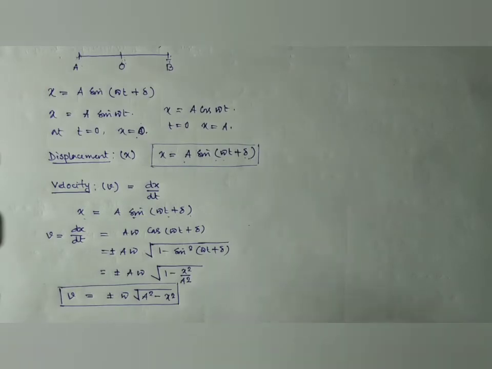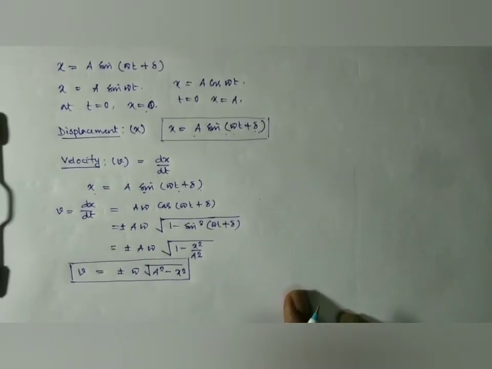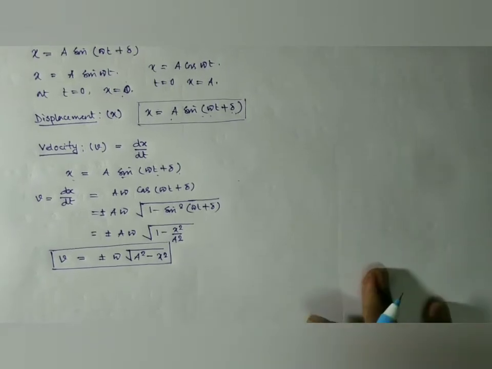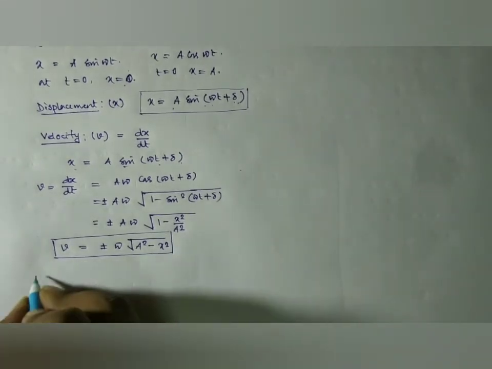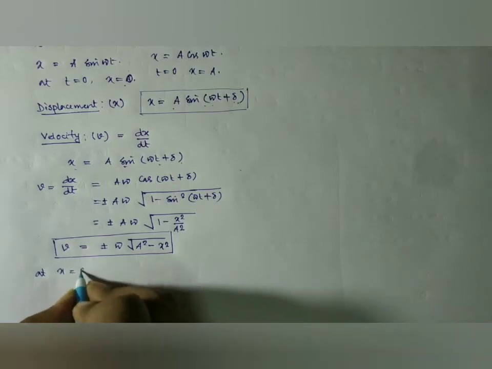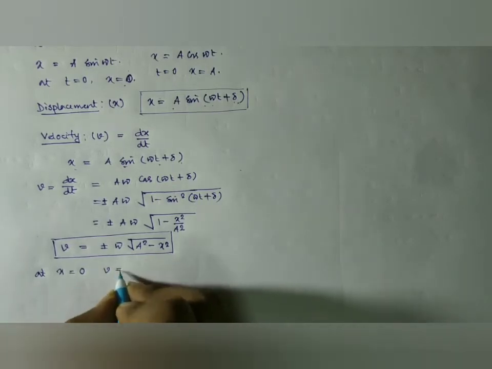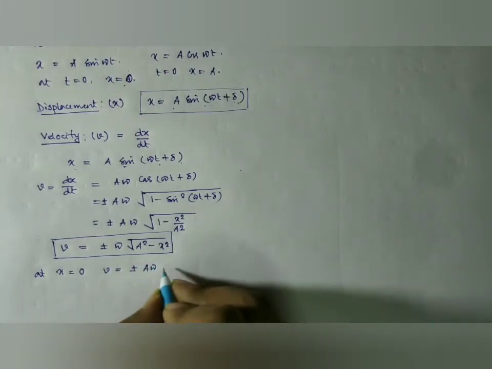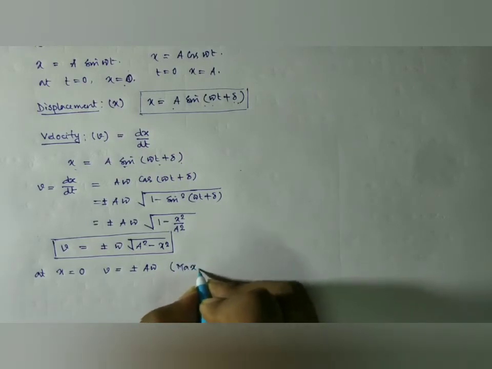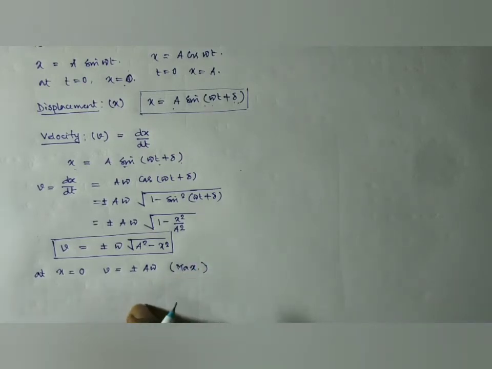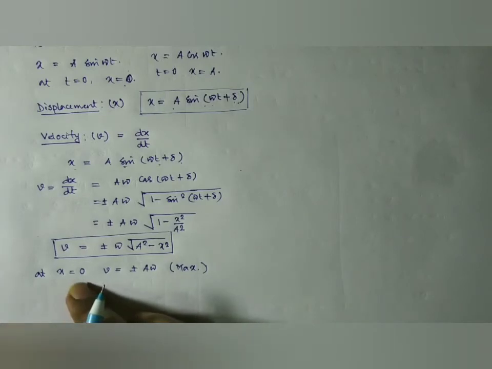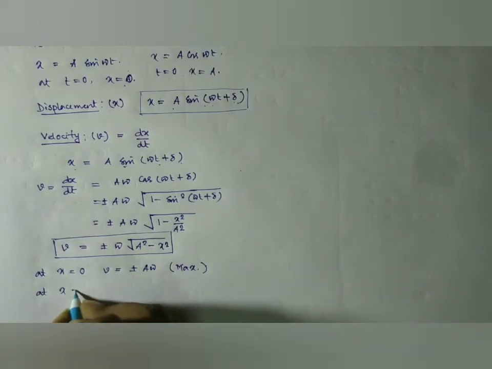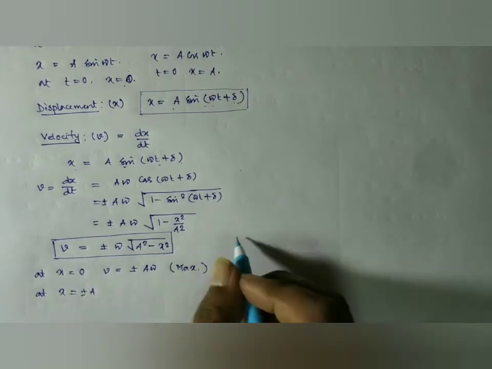And now, if we want to find out where the velocity is maximum and where it is minimum, look here. At the equilibrium position, that is at x equal to 0, we have v equal to plus minus a omega, that is the maximum velocity. So we have the maximum velocity at the equilibrium position of the motion, and at x equal to plus minus a, that is at the maximum of the amplitude.